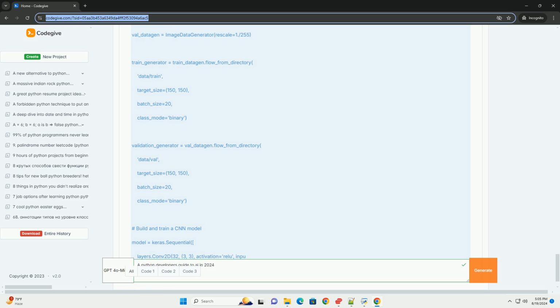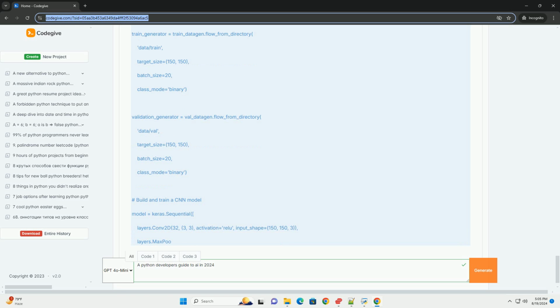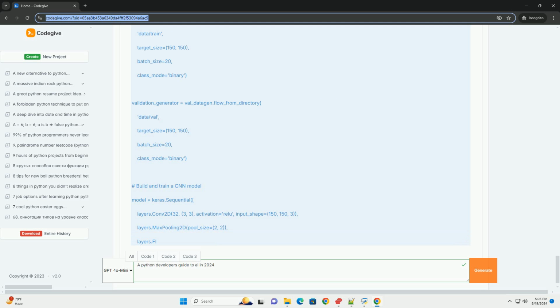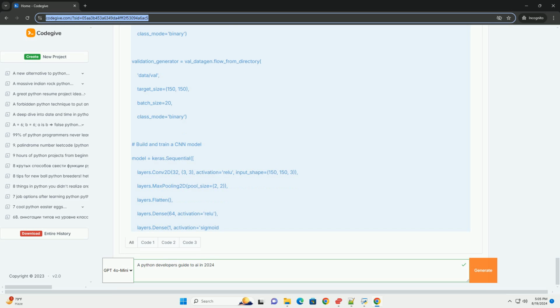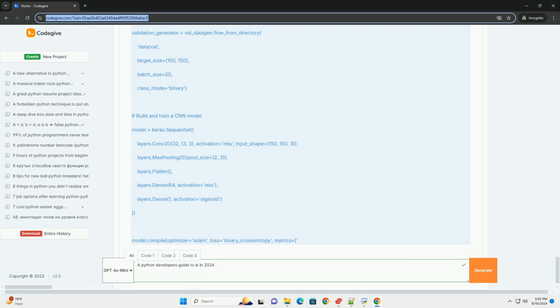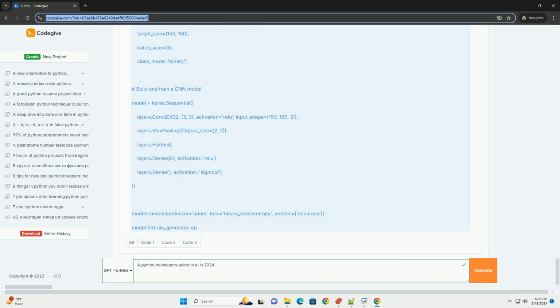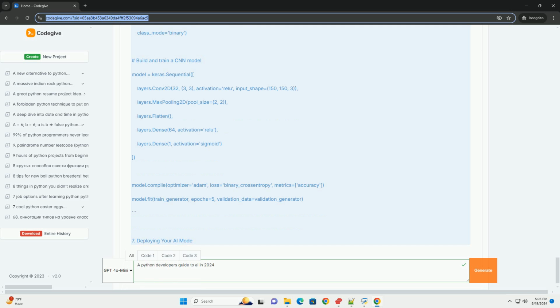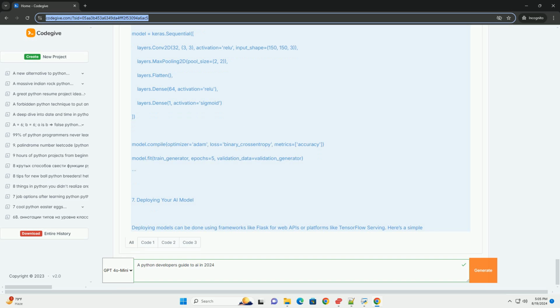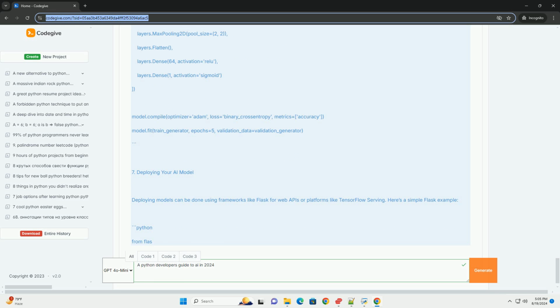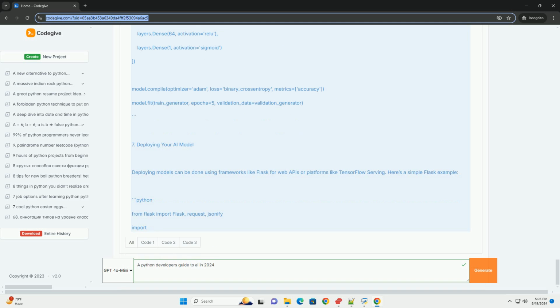Build the model: sequential, layers Flatten input shape 28 by 28, layers Dense 128 activation ReLU, layers Dense 10 activation softmax. Compile the model: compile optimizer adam, loss sparse categorical cross entropy, metrics accuracy. Train the model: fit train images, train labels, epochs 5. Evaluate the model: test loss, test acc equals model evaluate test images, test labels. Print test accuracy, test acc.